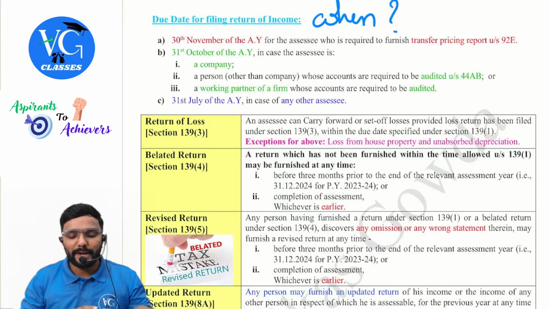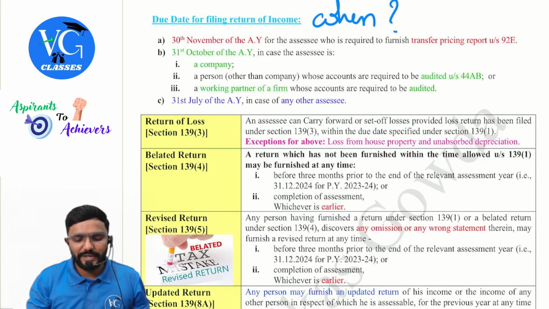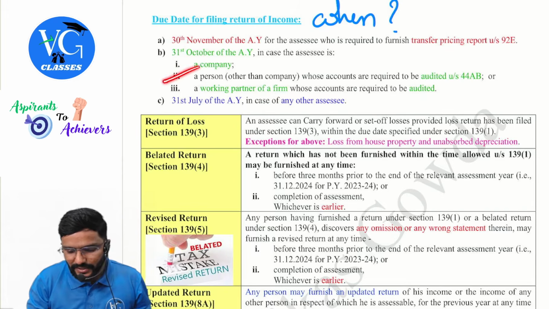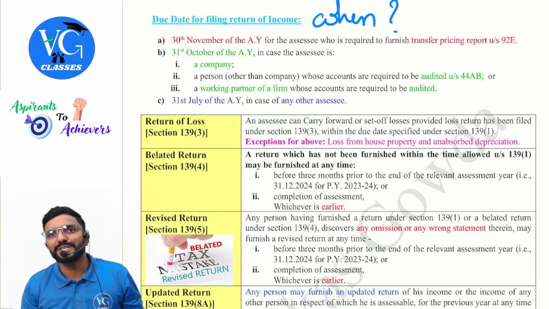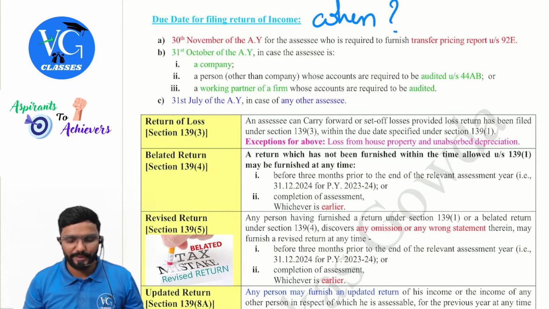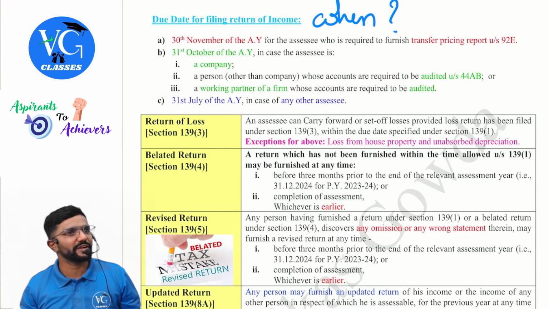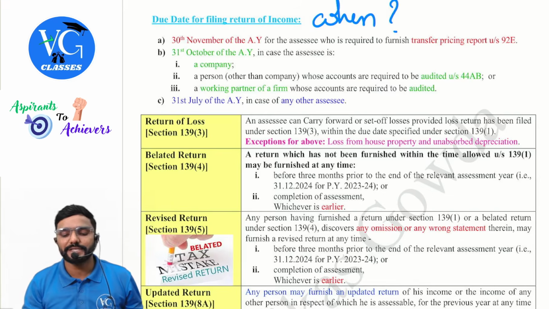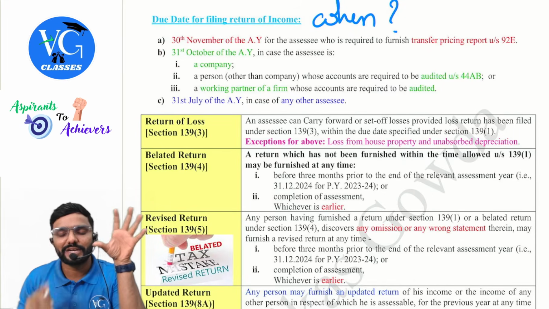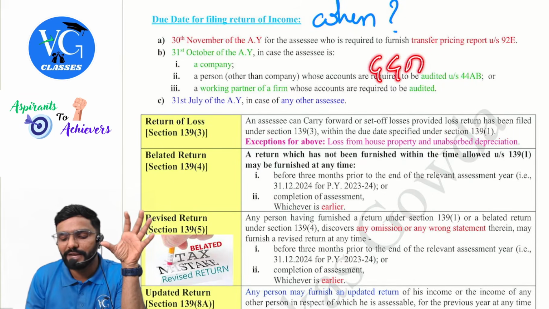Or if I am a company, any company, irrespective of the income, then a person other than a company whose books of accounts is subject to tax audit under section 44AB, or a working partner whose books of accounts is subject to audit as per 44AB, for them the due date is 31st October. One connection is there for section 44AB, guys.